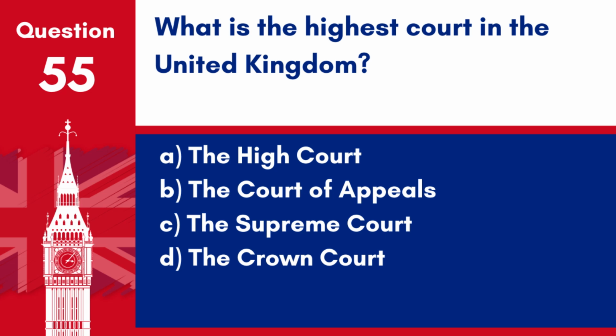Question 55. What is the highest court in the United Kingdom? A. The High Court. B. The Court of Appeals. C. The Supreme Court. D. The Crown Court. Answer: C. The Supreme Court. The Supreme Court is the highest court in the United Kingdom, serving as the final court of appeal.